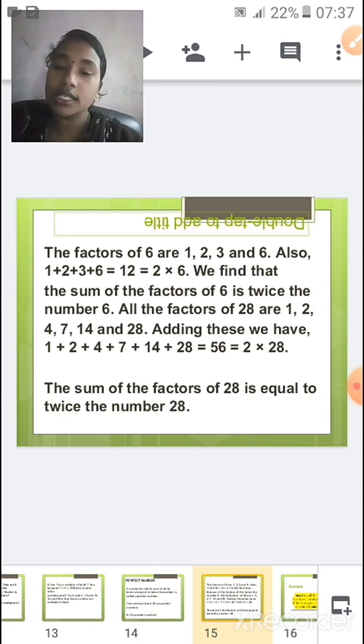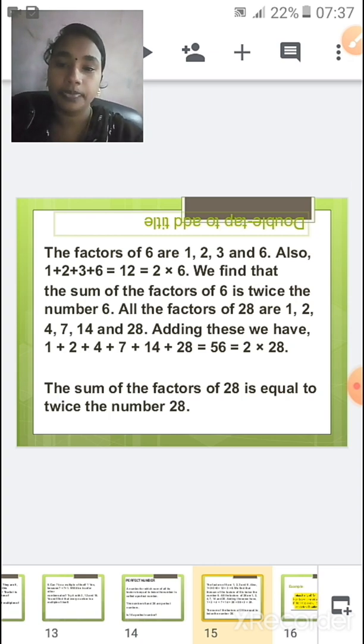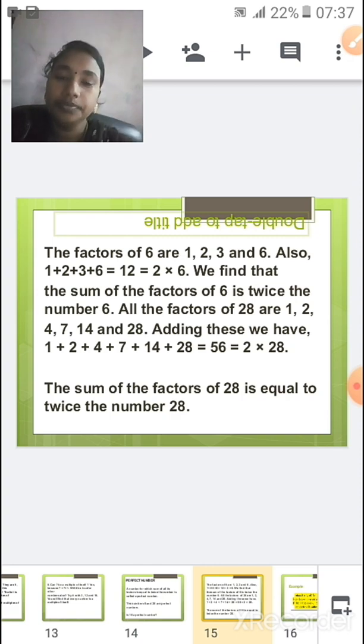And what is 6 twos? 6 twos are also 12. So when you add the factors of 6, it gives you 12, which is twice 6, the second multiple of 6. So it is a perfect number, right?